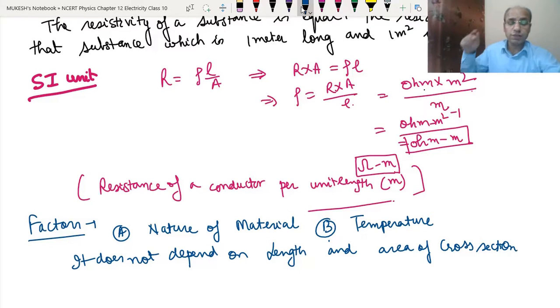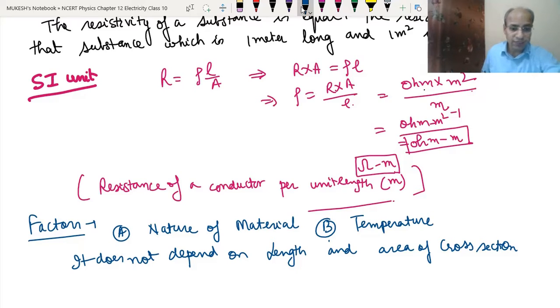Clear? Suppose we change the length of the wire or the area of the cross section of the wire, but we do not change the material or temperature. It means the resistivity will remain the same. If you are asked in the exam that the length of the wire has been doubled or the area of the cross section has been changed, then how much will the resistivity change? Here there will be no change in the resistivity, only the resistance will change.